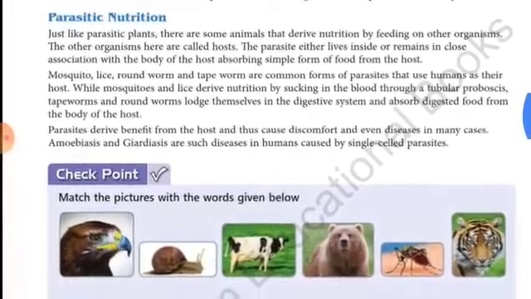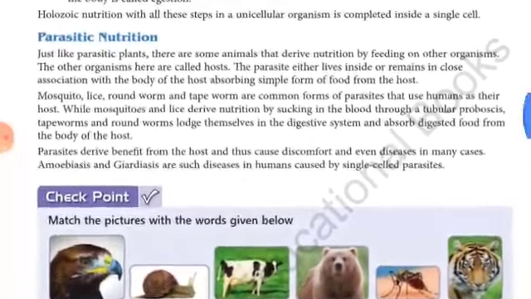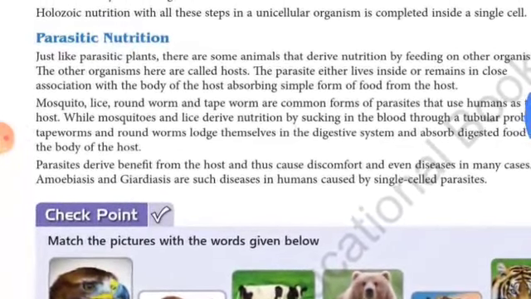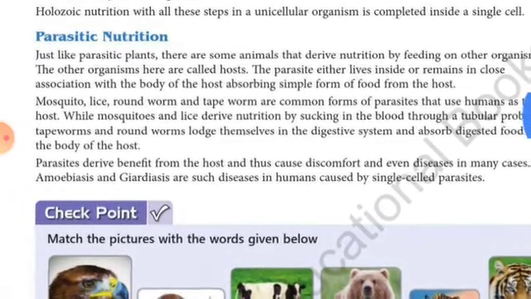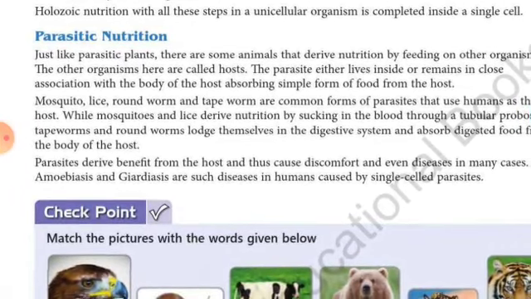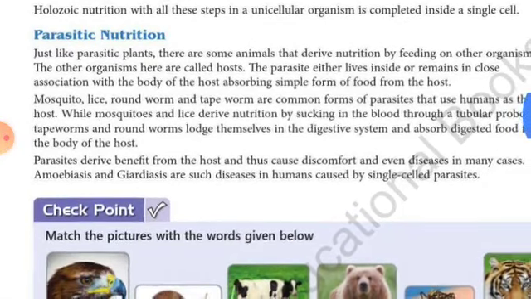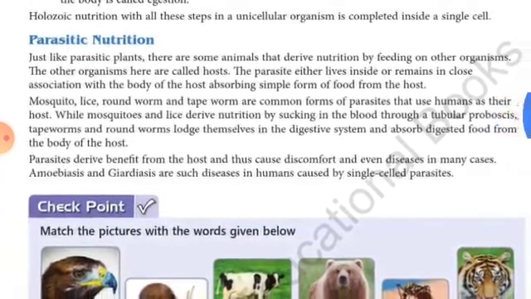feeding on other animals or organisms. The other organisms here are called hosts. The parasites either live inside or remain in close association with the body of the host, absorbing simple forms of food from the host. Mosquito, lice, roundworm and tapeworm are common parasites that use humans as their host.